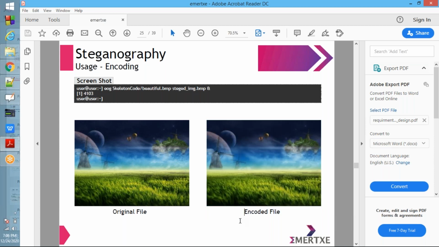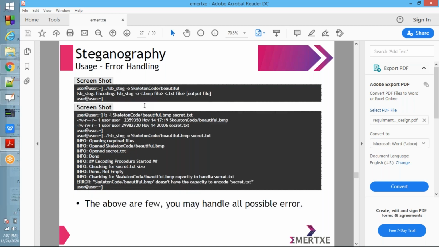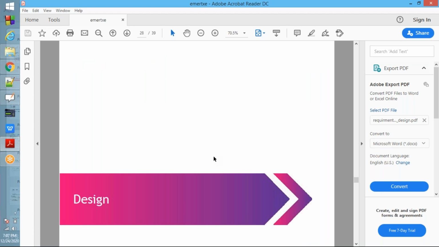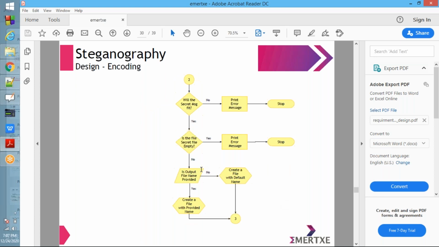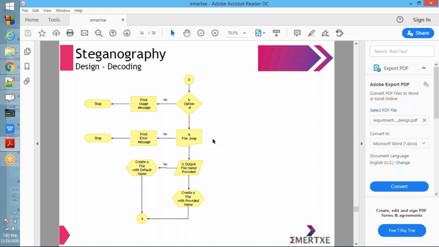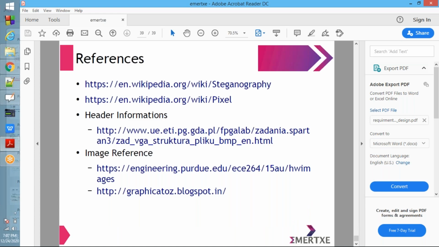Okay, fine. See next, decoding. Error handling. Design. You can go through these things and understand them. So I will go directly to the explanation. See now what you need to do here.